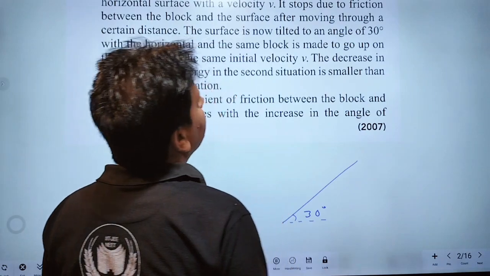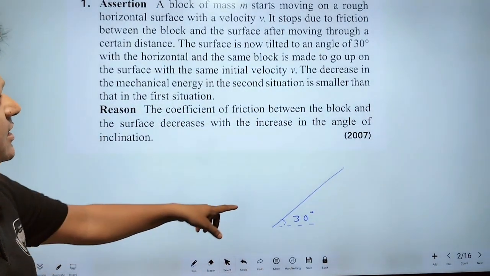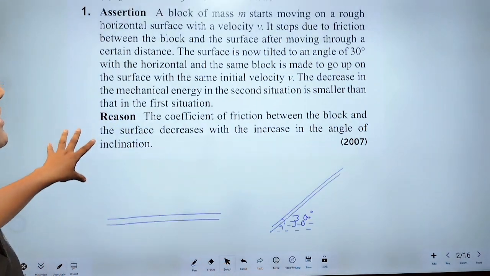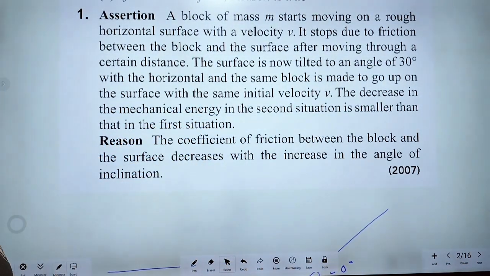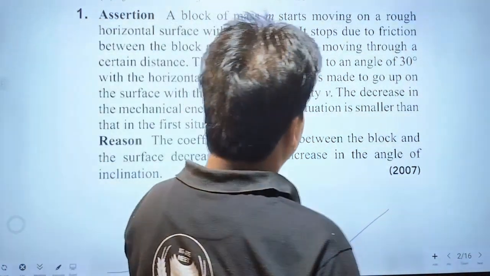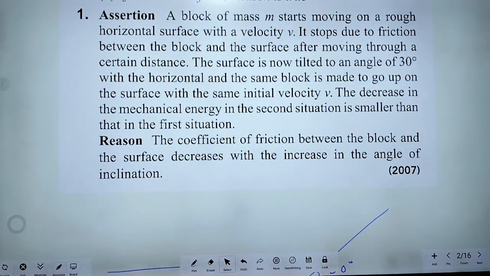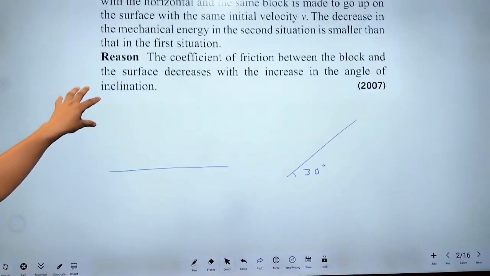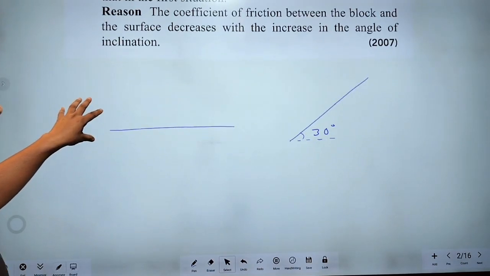Then according to the question, this is a rough surface and this is a rough surface. Now the block is given the same initial velocity. The decrease in mechanical energy in the second situation is smaller than that in the first situation. Is this correct or wrong? This is a correct statement.